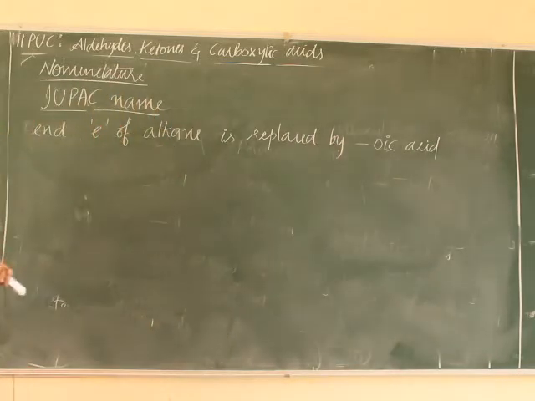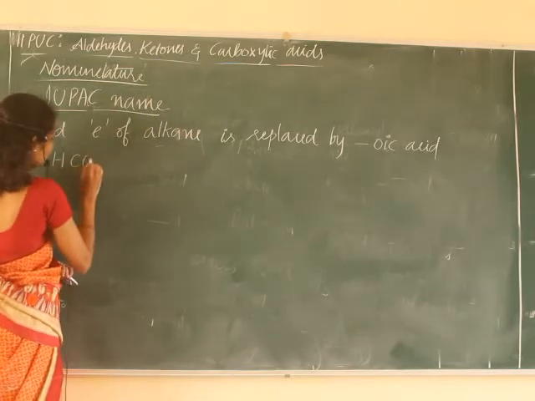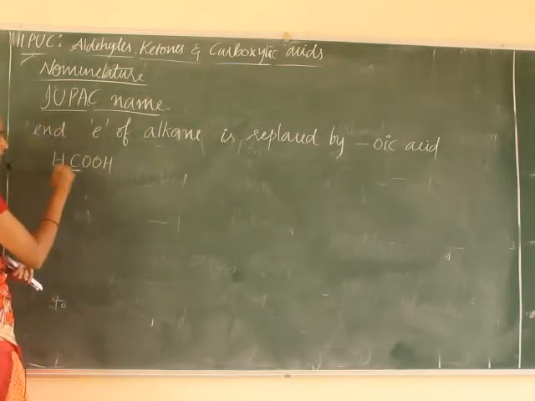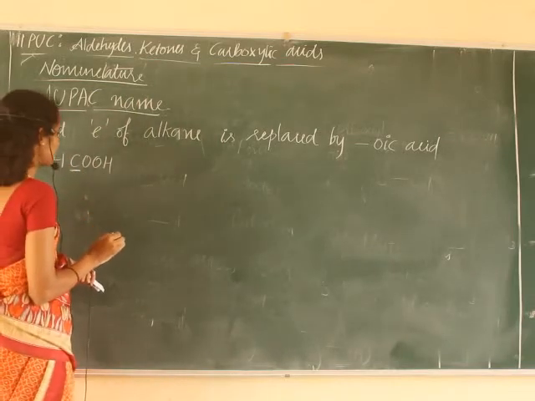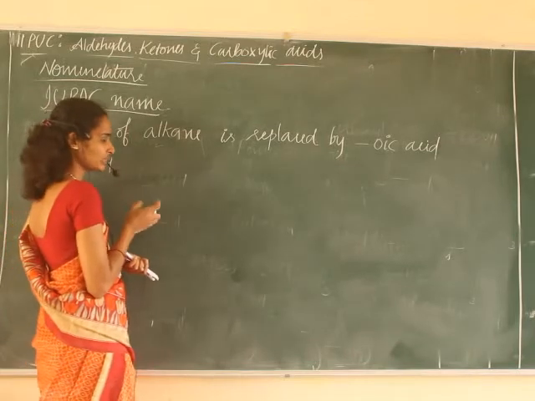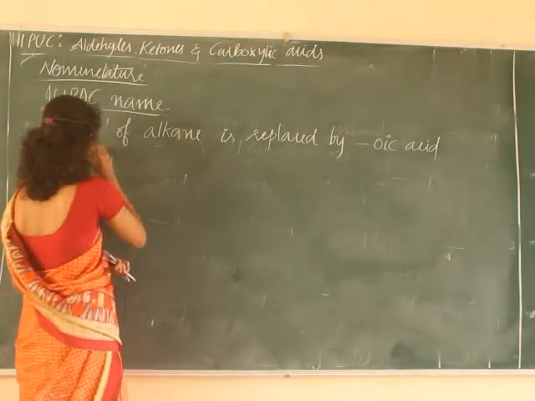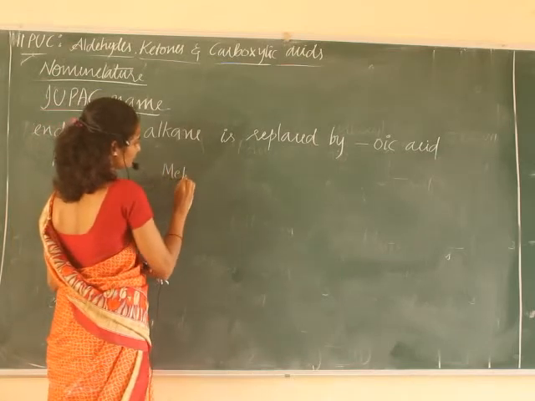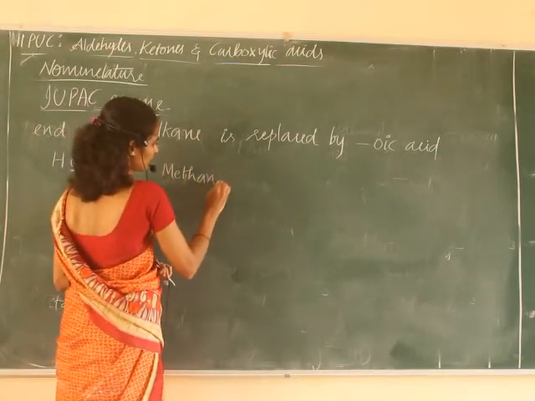For example, HCOOH. How many carbon atoms are there? There is only one carbon atom. Hence, in the parent chain there is one carbon, so it is methane.